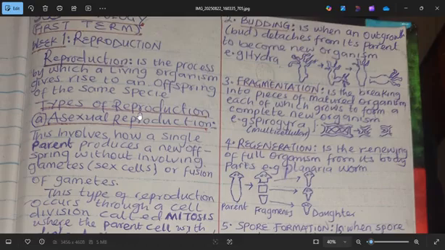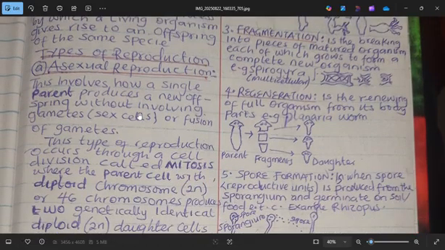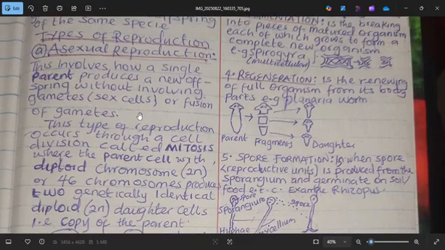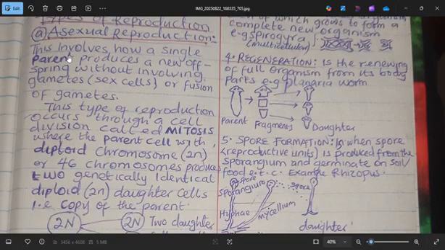Then the types of reproduction, we have asexual and sexual. What is asexual reproduction? This involves how a single parent produces a new offspring without involving gametes, that means sex cells or fusion of gametes. When you look at the word asexual, the A there means one, meaning that one parent is involved in asexual. But when it comes to sexual, that would be two parents. Still under this asexual reproduction, this type of reproduction occurs through a cell division.